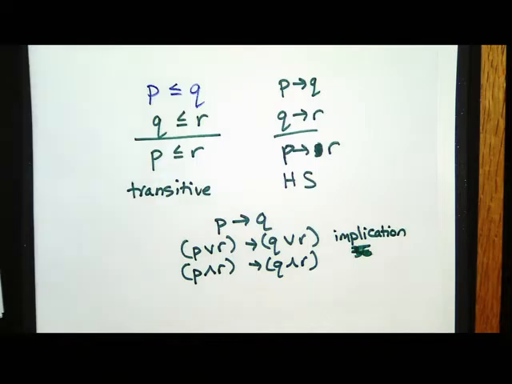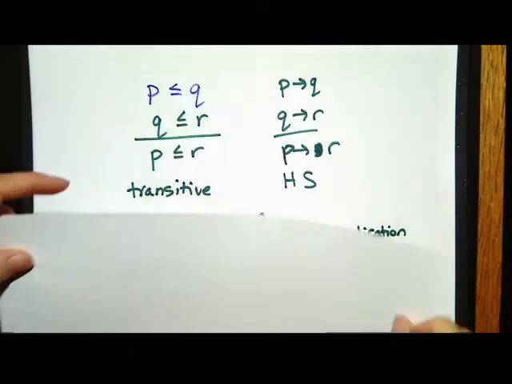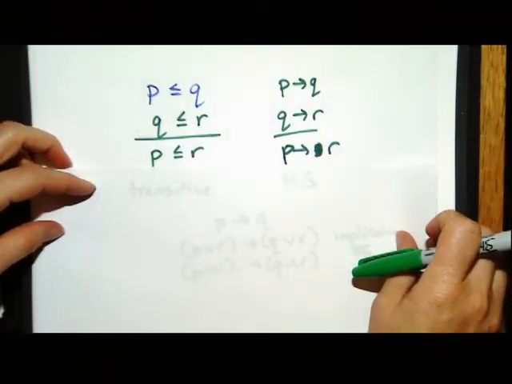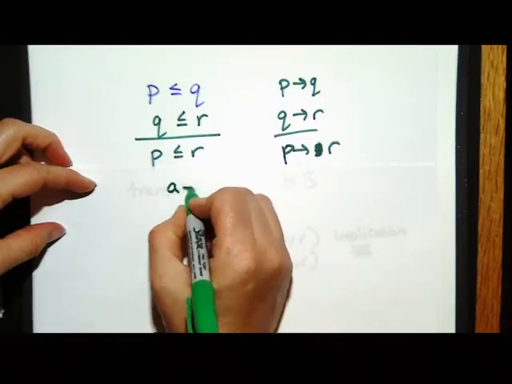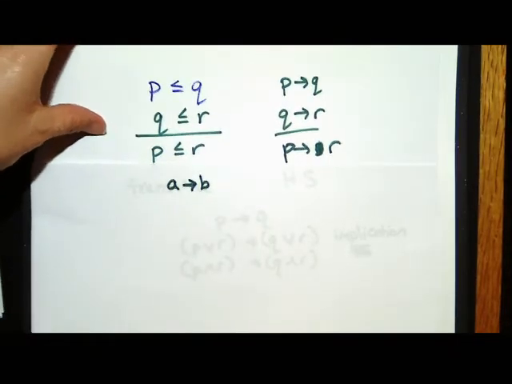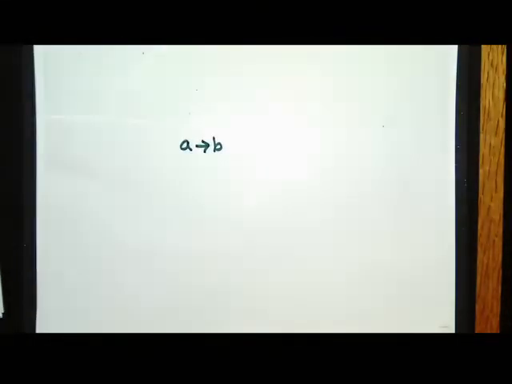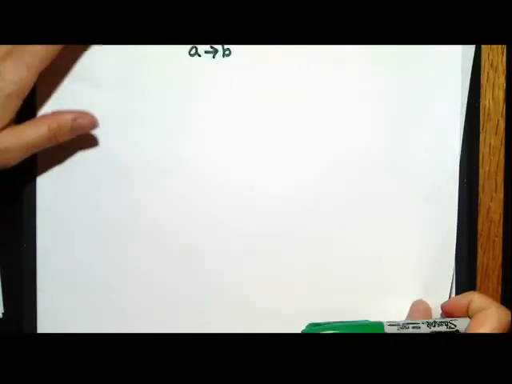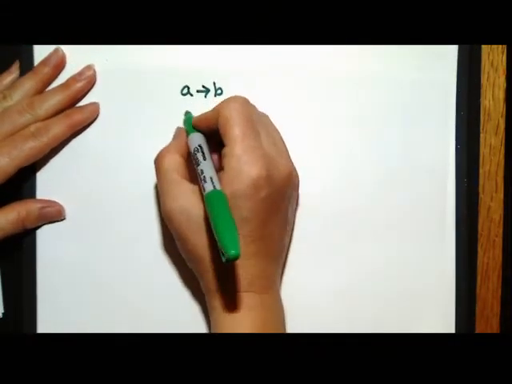Okay. The next thing, though, is, so those are just some things you should know. Those are on the axiom list. So if you see something and you're like, wow, I wish there was an and or on both sides of that, you can do that. Okay? Another thing is, let's just start on the new sheet. If I have two implications, it's just like having two less than or equal to's.